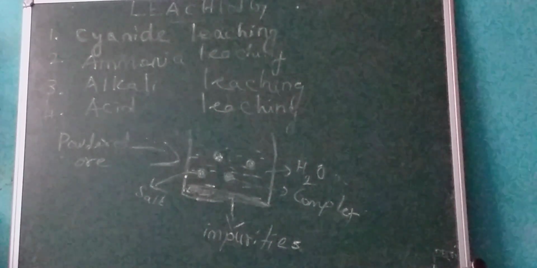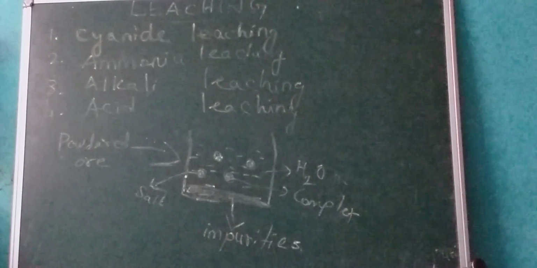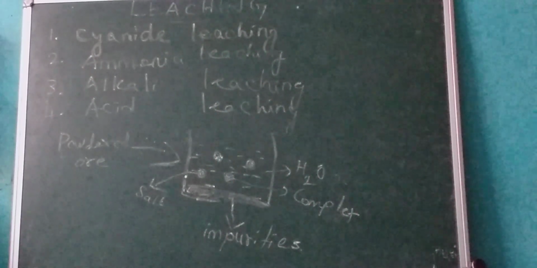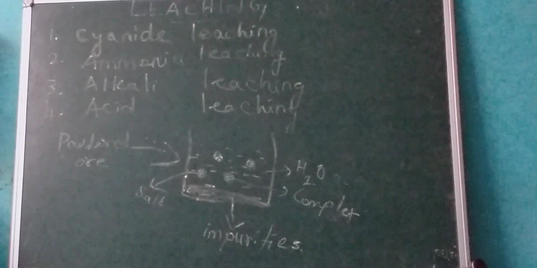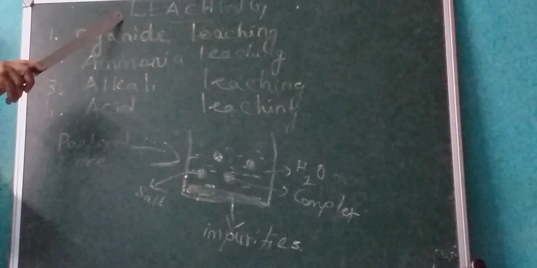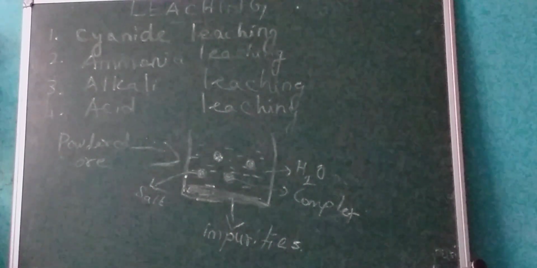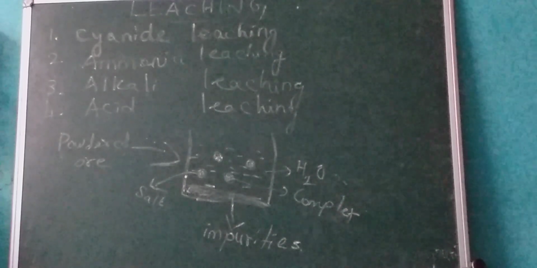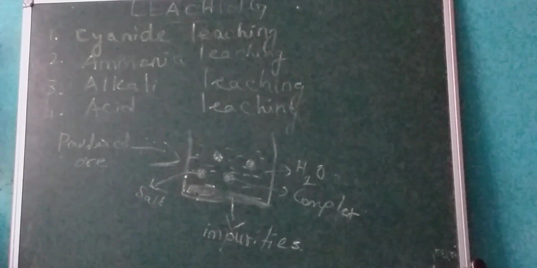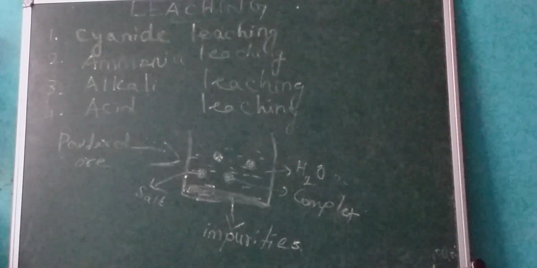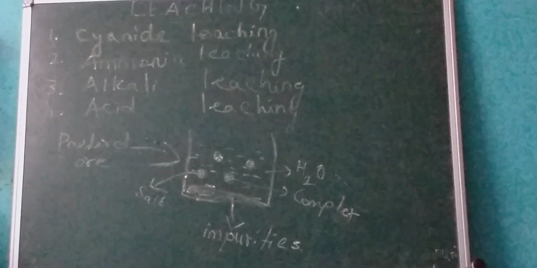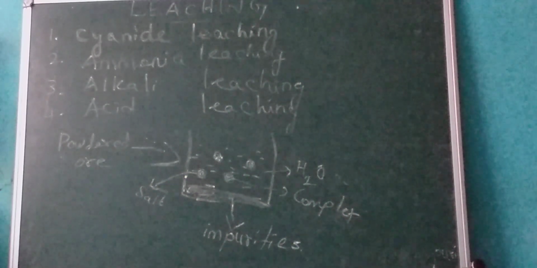That means two conditions for the leaching process. One is the solubility of the ore in a suitable solvent, and the reactions should take place only in the aqueous solution. In the leaching process, the crushed ore is allowed to dissolve in a suitable solvent. The metal present in the ore is converted to its soluble salt or complex, while the gangue remains insoluble. Gangue means rocky impurities, they remain insoluble with the water. So this process we call leaching.